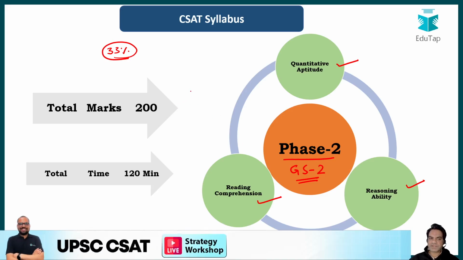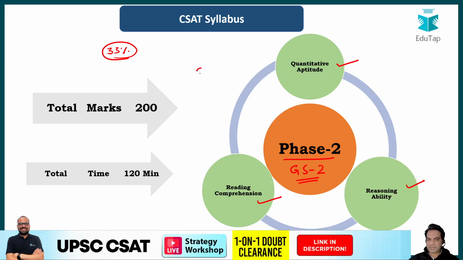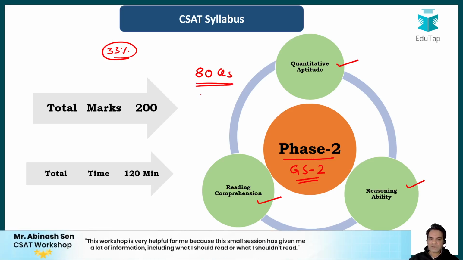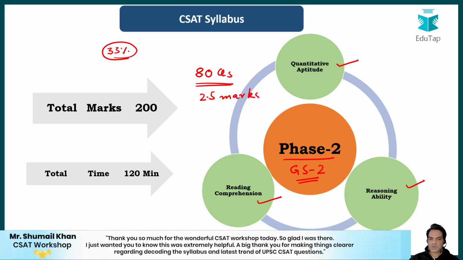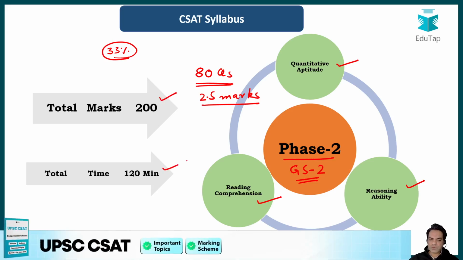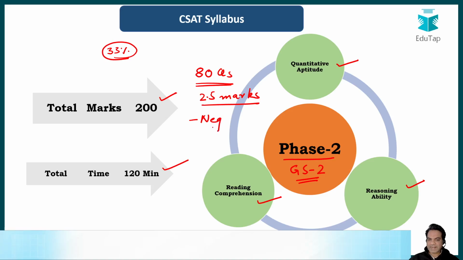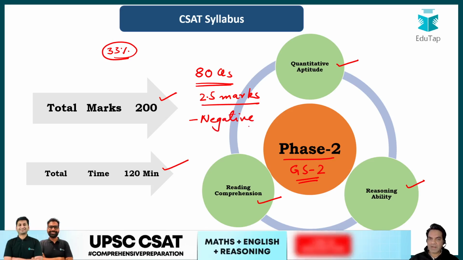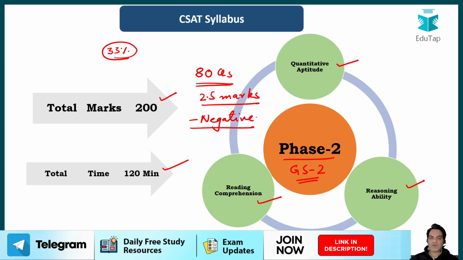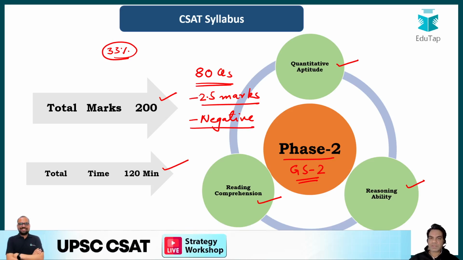Now every question is worth 2.5 marks. There are a total of 80 questions in your exam, and every question is worth 2.5 marks. So 80 multiplied by 2.5 is 200 marks. The total weightage of this paper is 200 marks and the time provided to you is 2 hours, 120 minutes. And there is negative marking as well. Please remember, 0.33 marks are deducted for every wrong answer. So you need to be very careful with what questions to attempt and which questions to skip during the exam.